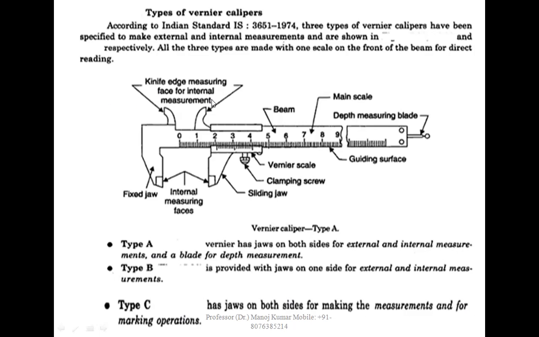These are all the parts of the vernier scale that have already been shown. This is the clamping screw. This is the sliding jaw. Internal measuring faces are there. This is the fixed jaw. Knife edge measuring face for internal measurement. Beam is there. Main scale is there. Depth measuring blade is there. Guiding surface is there.